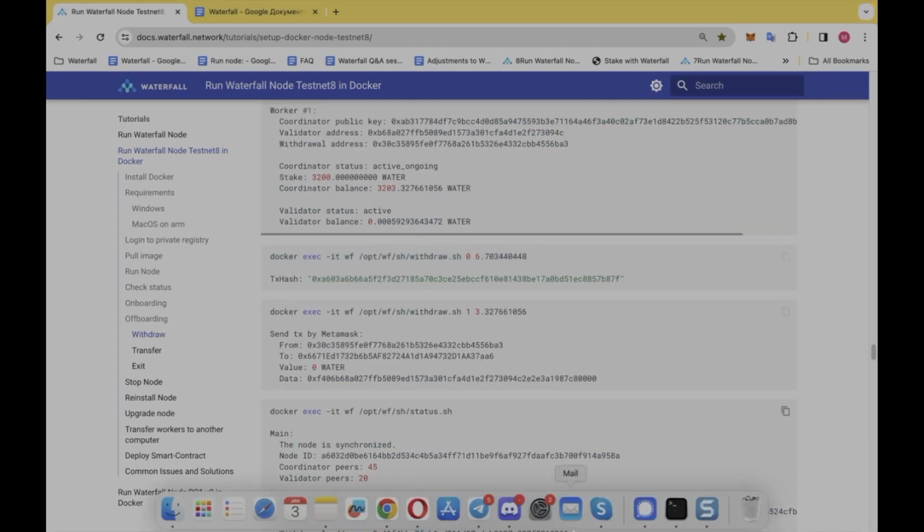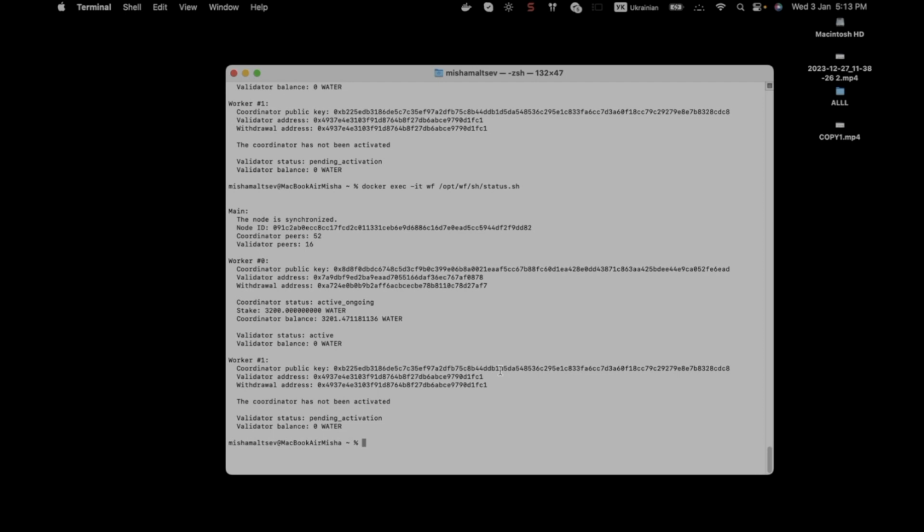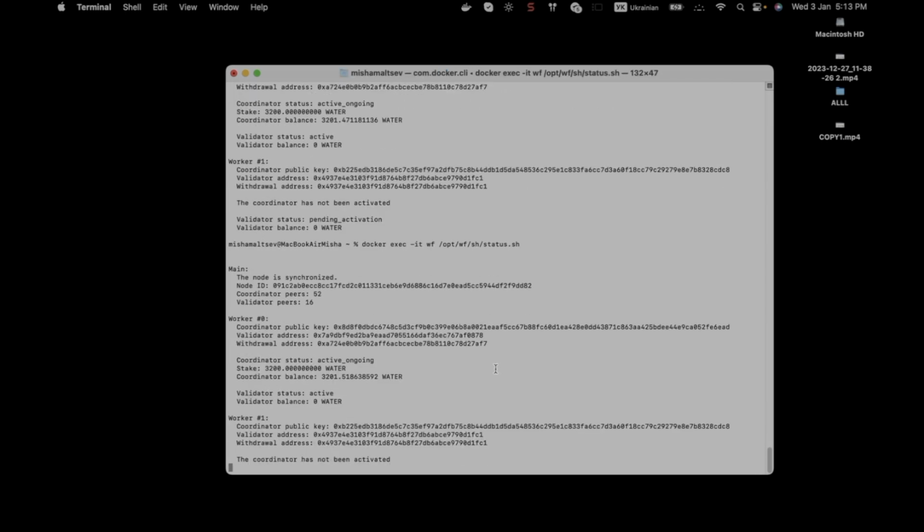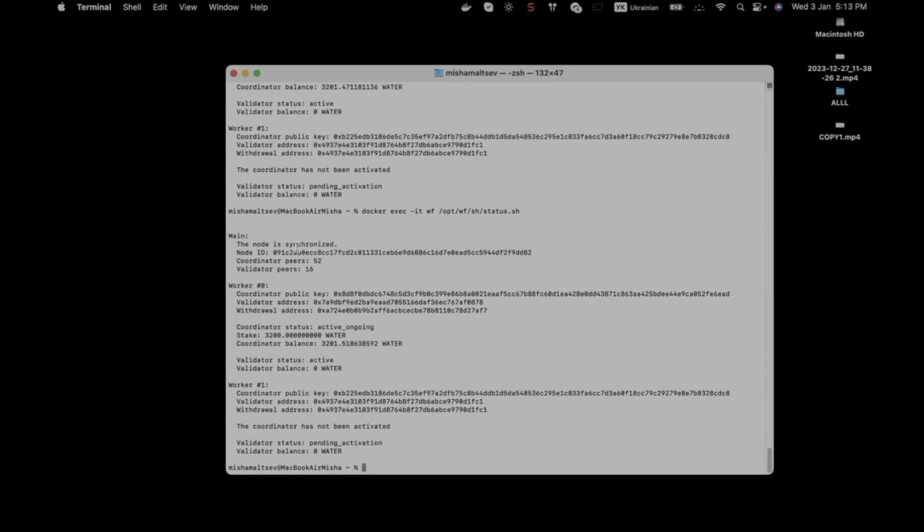For now, let's check the status of our node and our worker. Our node is synchronized. It has peers, everything is going well. The coordinator status of our worker has changed to active ongoing. It means that our worker is earning water.